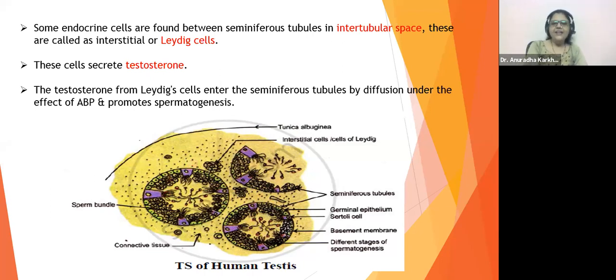Just first understand the position of the Leydig cells. Leydig cells are not present inside the seminiferous tubule. Leydig cells are present between two seminiferous tubules inside the lobule. So the lobules will be having seminiferous tubules, and the gap between two seminiferous tubules is where we have our Leydig cells. Okay.